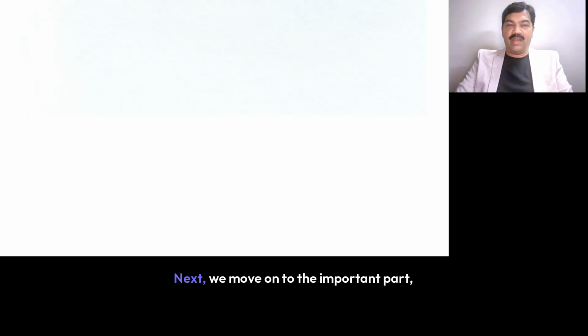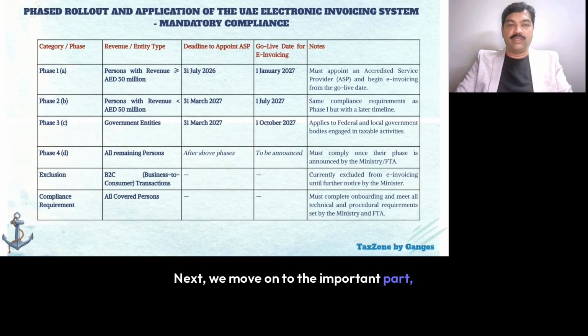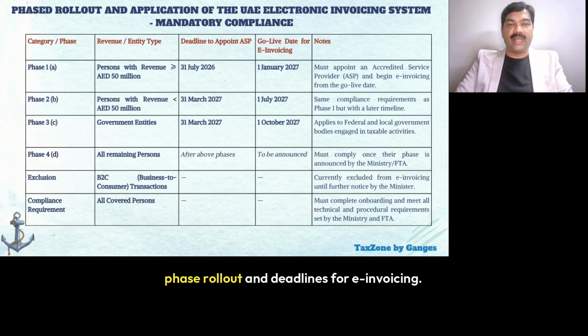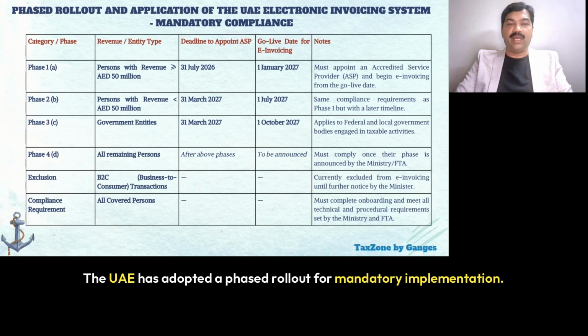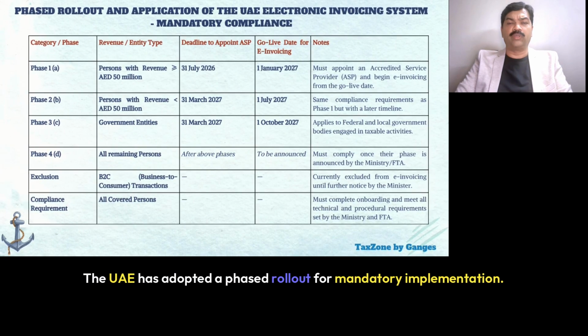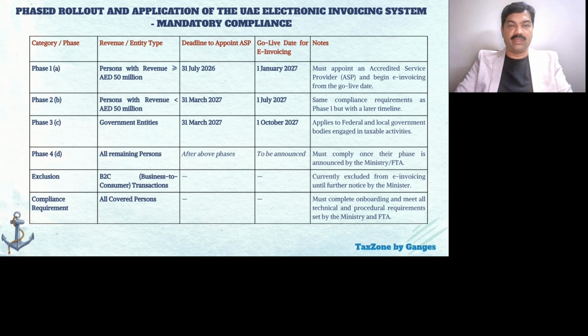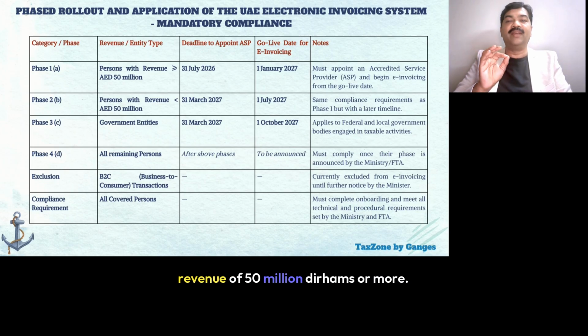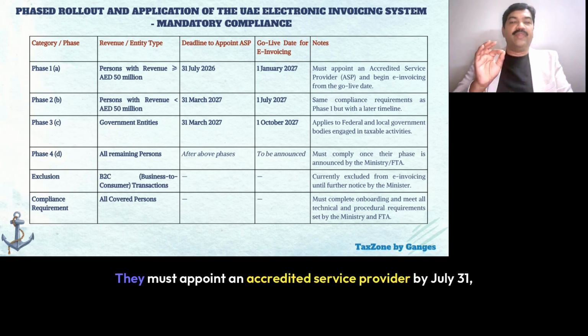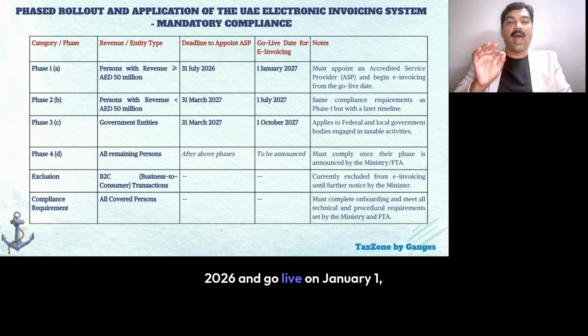Next, we move on to the important part, phased rollout and deadlines for e-invoicing. The UAE has adopted a phased rollout for mandatory implementation. Phase 1 applies to persons with annual revenue of 50 million dirhams or more. They must appoint an accredited service provider by 31st July 2026 and go live on 1st January 2027.